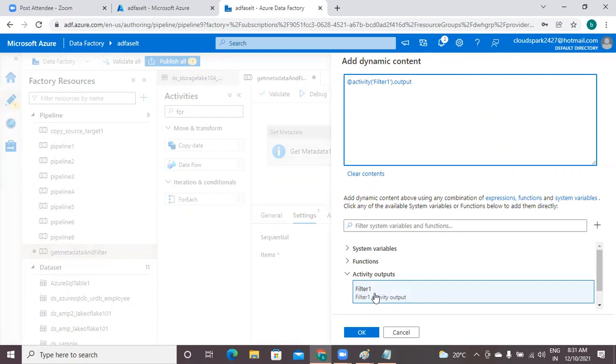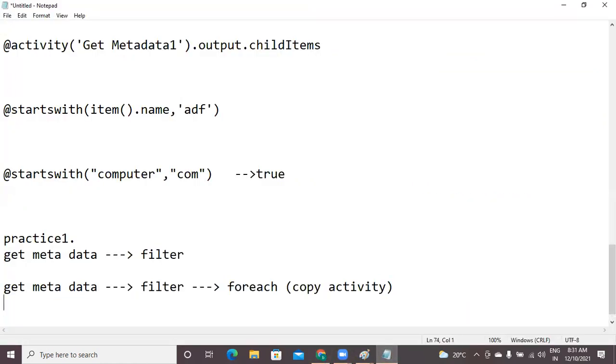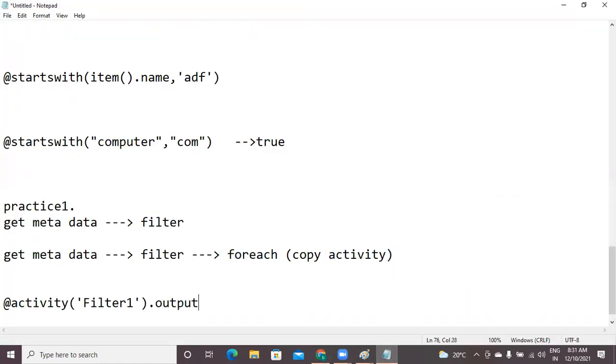At the rate activity of filter1 dot output. So I will copy this into the notepad. Dot output may contain a lot of other information, but you want only the value.